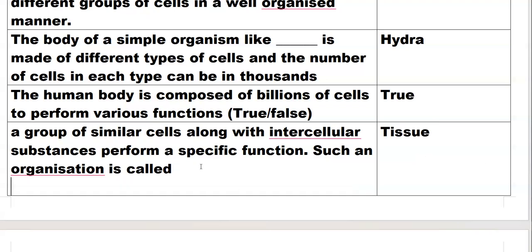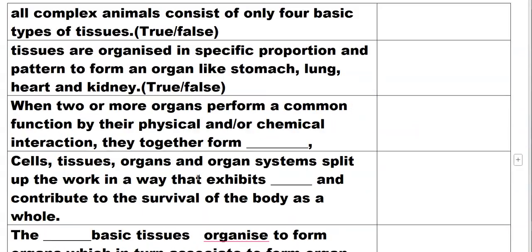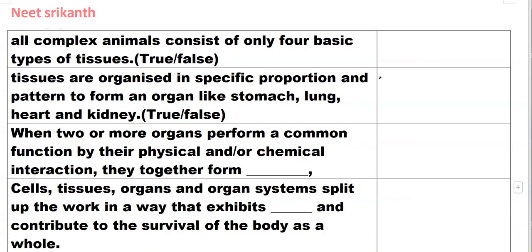All complex animals consist of only four basic types of tissues. True. Tissues are organized in specific proportion and pattern to form an organ like stomach, lung, heart, and kidney.